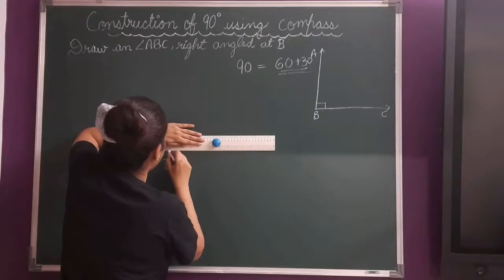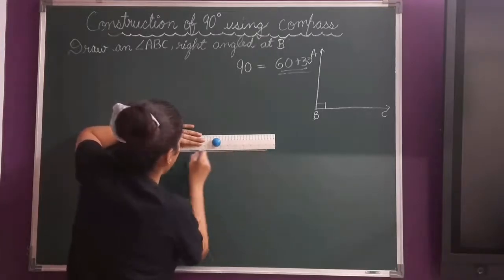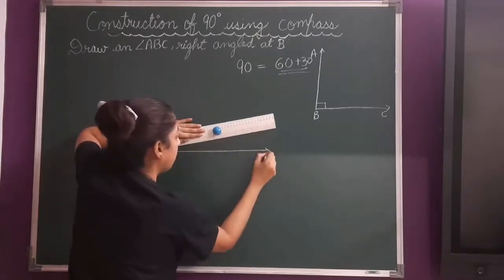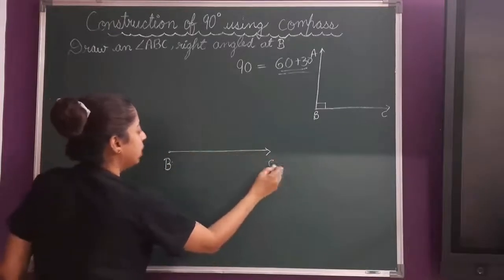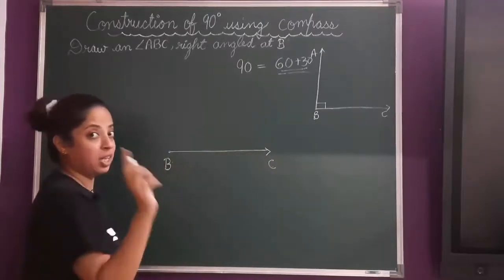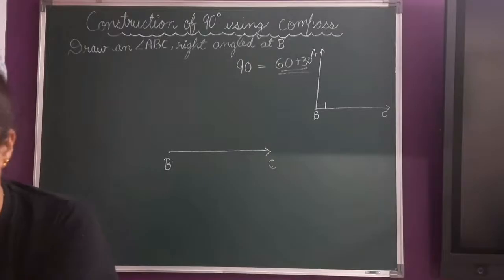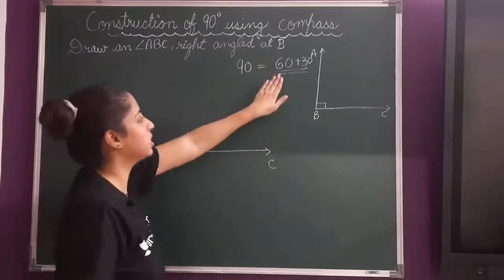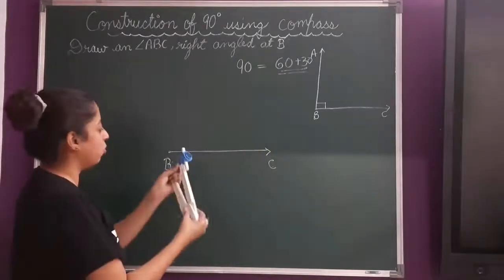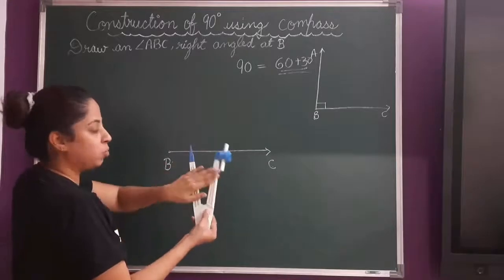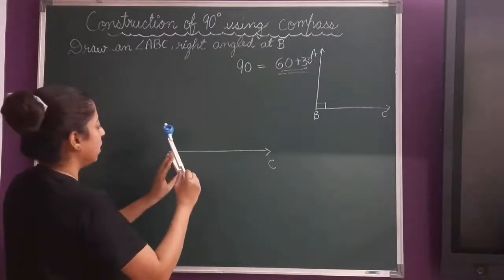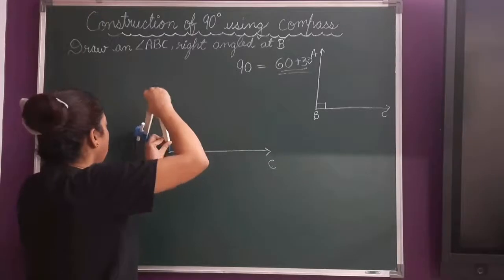So I have drawn a ray BC. Now children, at B you have to draw a 90 degree angle using a compass. First we will make a 60 degree angle. I have already explained how to draw a 60 degree angle. Open the compass to a suitable length, put the pointer at B, and draw an arc.